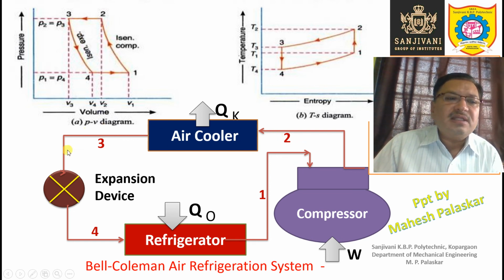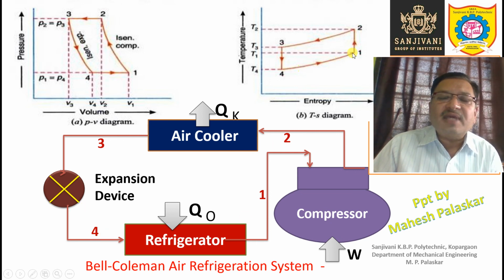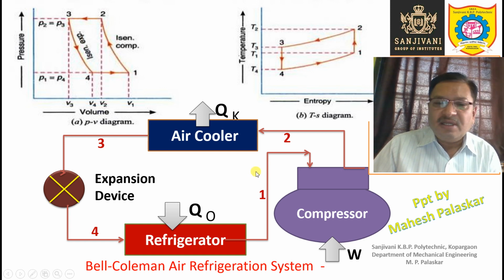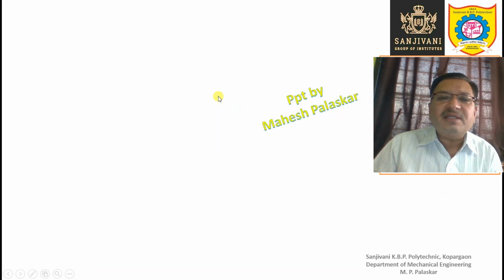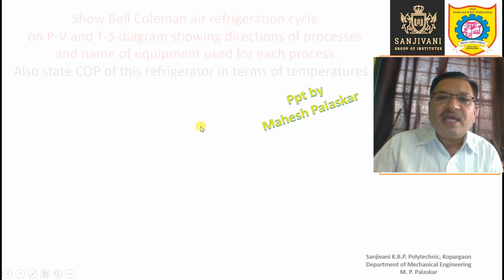So this is the 3-4 process, isentropic expansion. Finally 4-1, you can see it is the heat absorption process at constant pressure. So this is nothing but the Bell-Coleman air refrigeration system. So thank you, my dear friends.